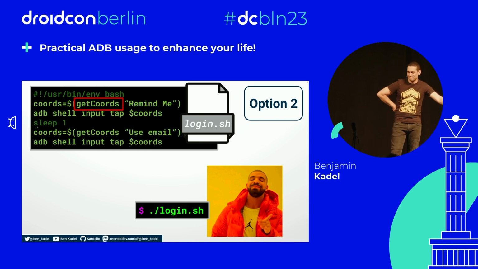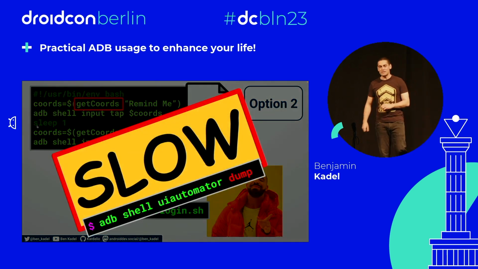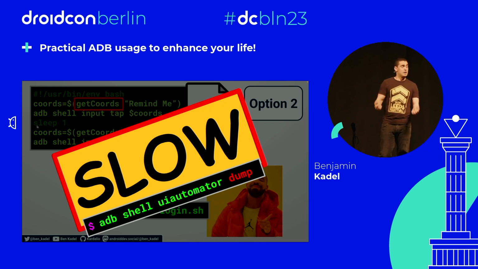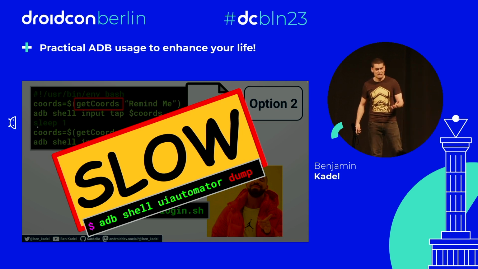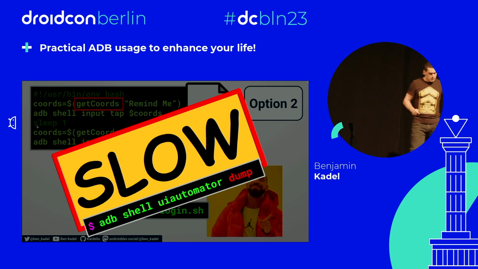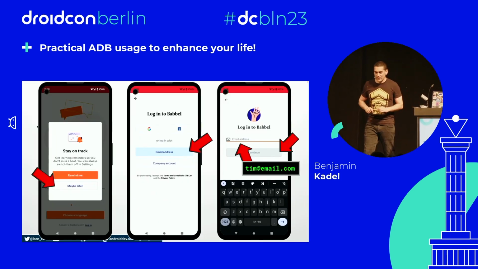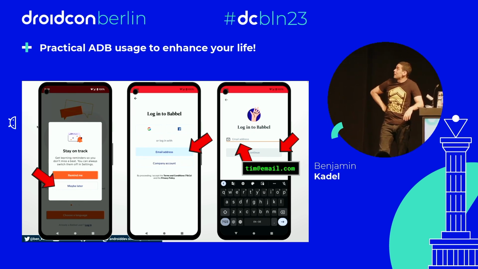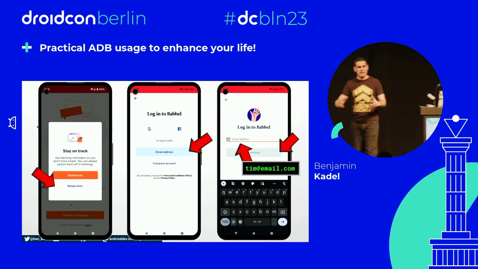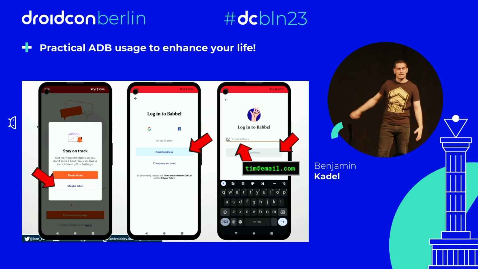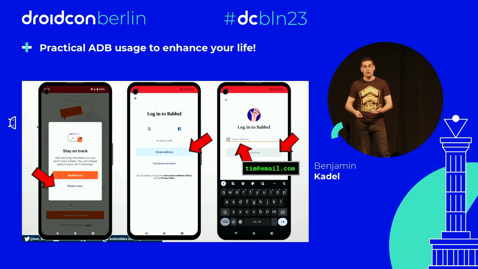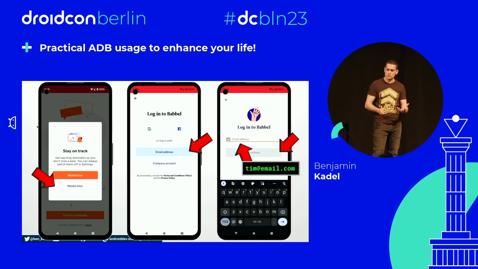There's one problem still. UI Automator dump by default is slow as hell. Now, I'm being super overdramatic. Slow as in it takes 2 or 3 seconds to do a dump, but 2 or 3 seconds is like a lifetime. So we need something better. Especially when you have multiple screens, and for each screen you need to do a UI Automator dump, 2 or 3 seconds adds up, right? Because you need to dump every time the screen changes so that you're capturing the exact state of the screen.